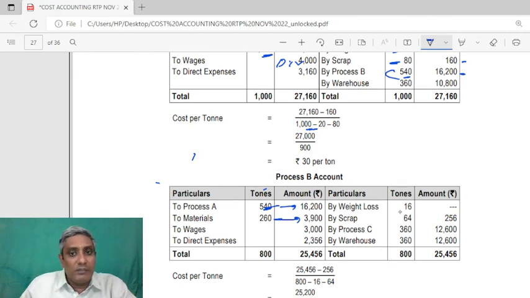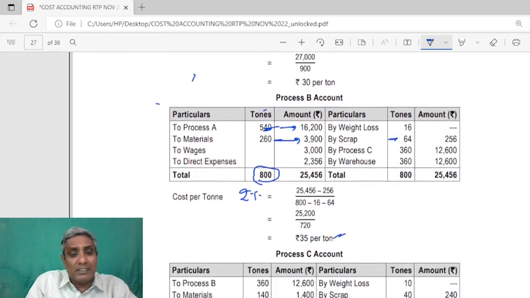And the same way, see here, weight loss, 2%. Please remember, 2% of 800. Weight loss. Great. Scrap value 8% of 800, which is 64, and which has a value, already given in the question. And for the remaining, 50-50 they have given the transfer. So 360, straight away cost per ton is calculated and written. Very clear? Great. Because these kinds of problems we have done several times in our normal discussion.